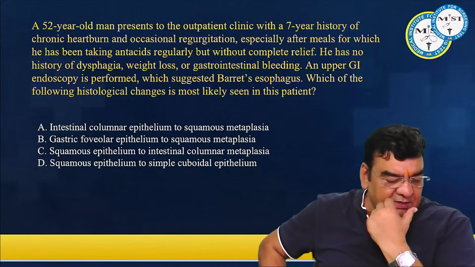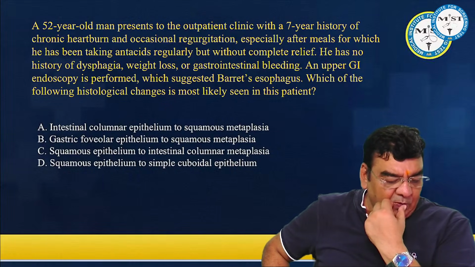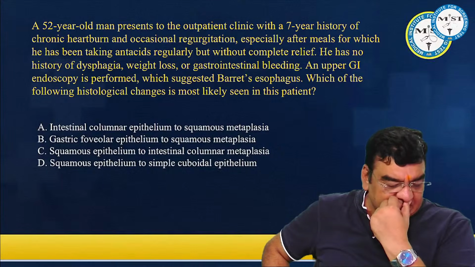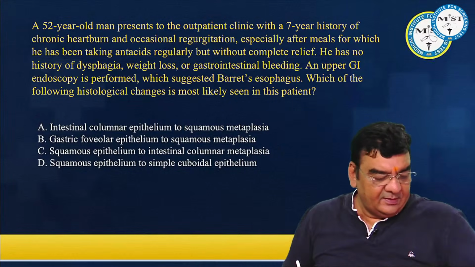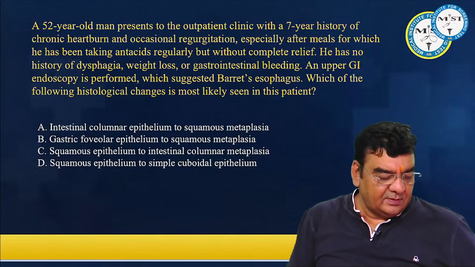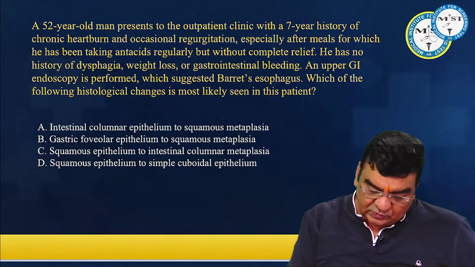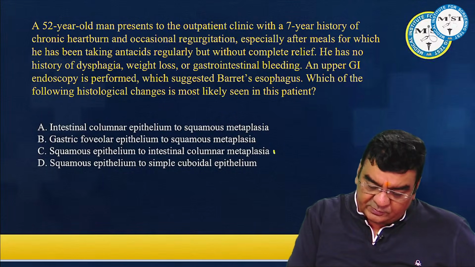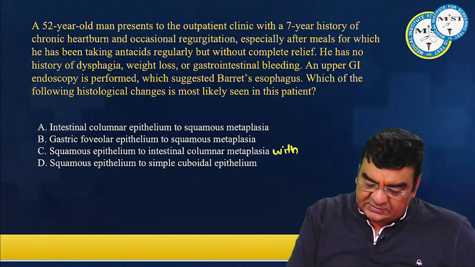So this is clear cut. There was an option with goblet cells, I hope they would have mentioned goblet cells in this option.